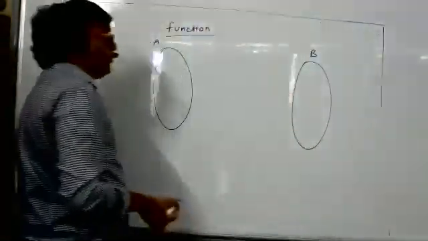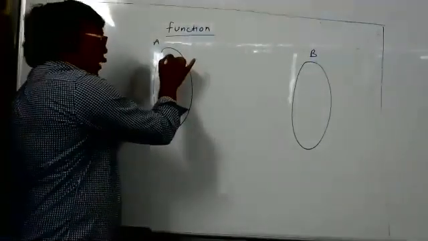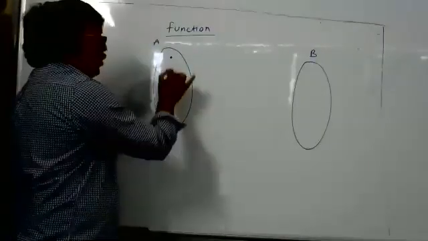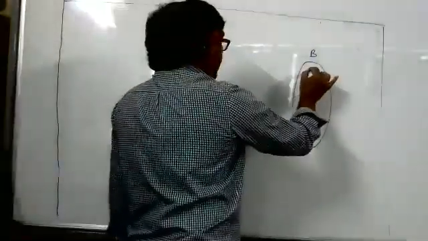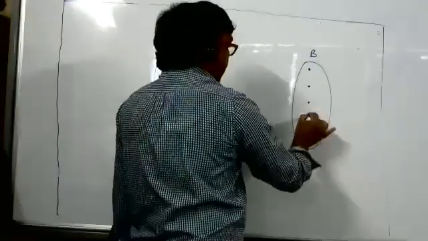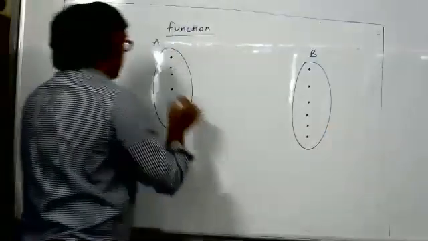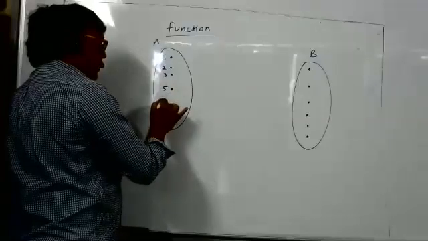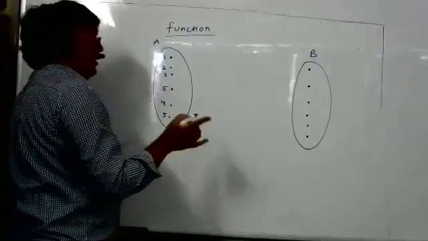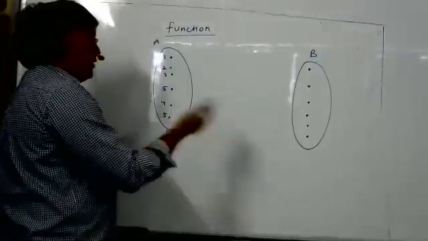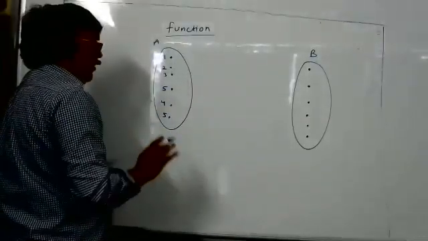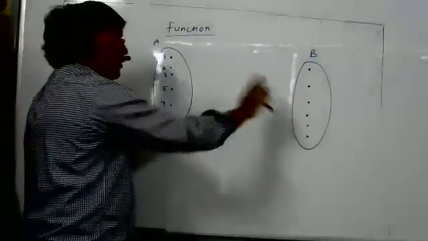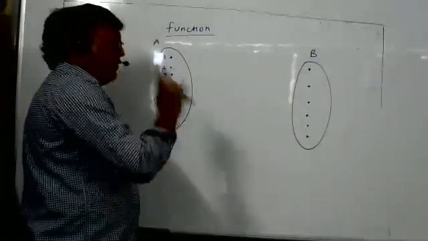A function is a rule. Under that rule, every element in set A should be associated to a unique element in set B. Set A has some elements, set B will have some elements. The rule should be such that each element of set A has to be associated to only one element. So it is not necessary that set A and set B should have an equal number of elements. Only the rule is that every element of the first set should be associated to some element, and some element means only one element.